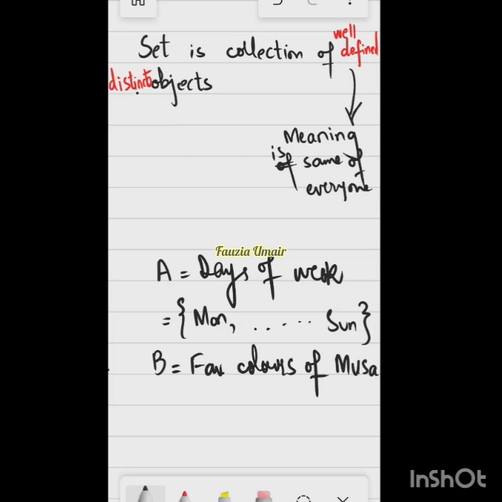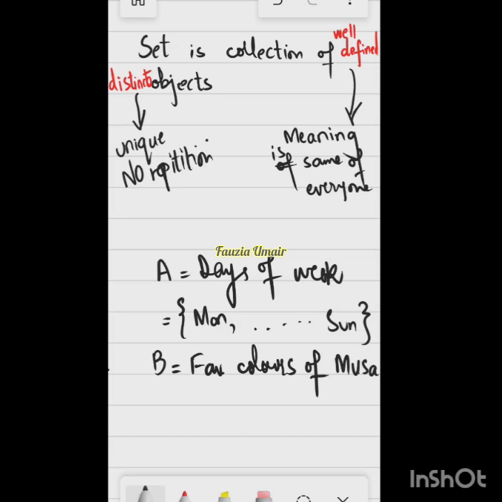So now comes the second word, distinct. From this word, what idea are you getting? What do we mean by distinct? Inaya? No repetition of an element. No repetition, right? And in other words, you can say there should be a unique element in the set.